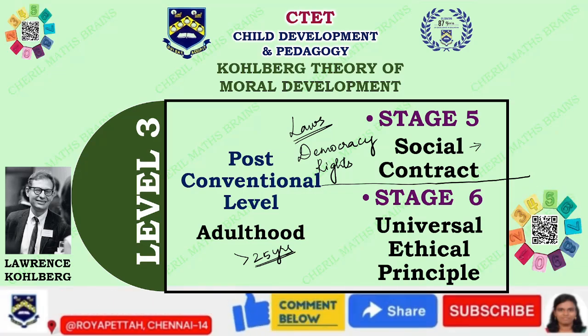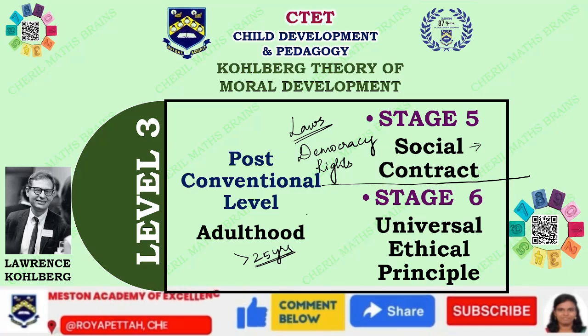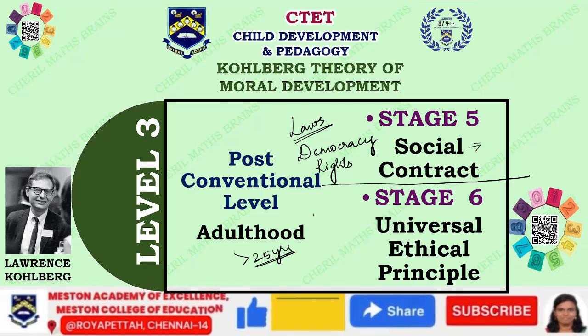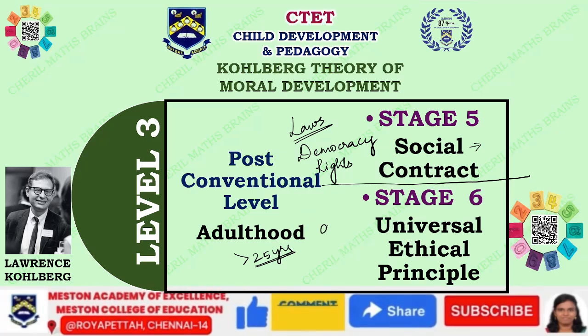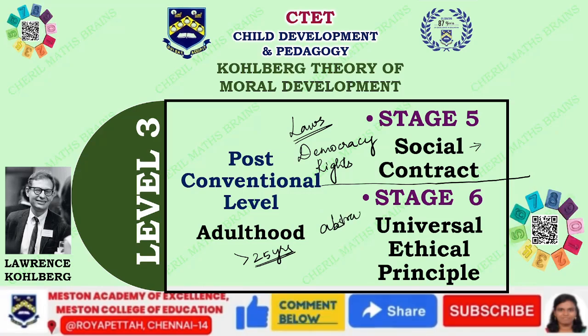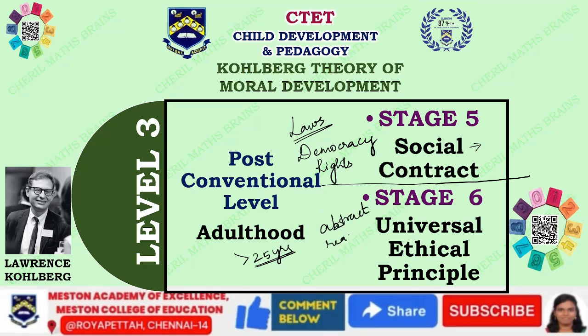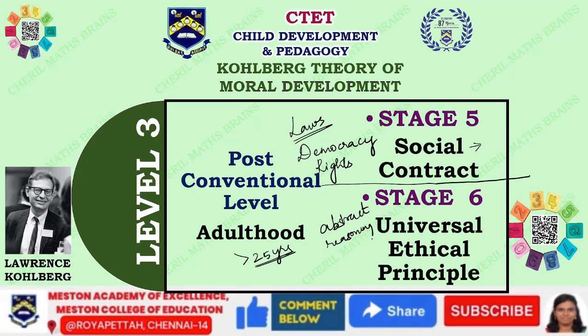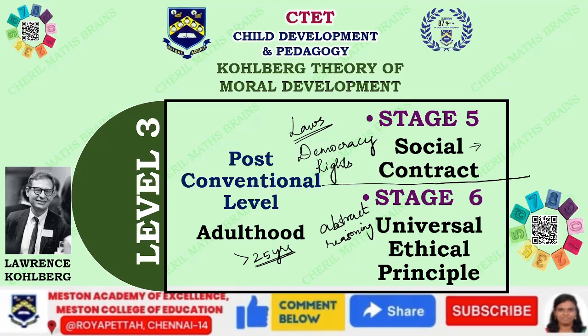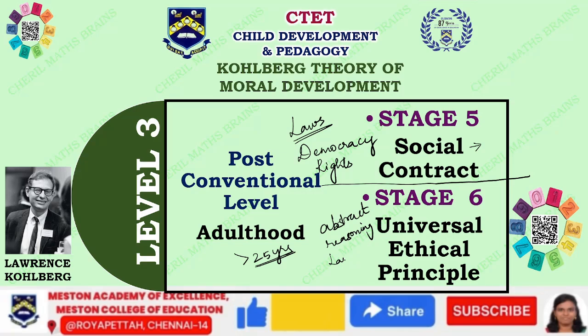But what is stage 6? At stage 6, the moral reasoning becomes more based on abstract reasoning. So they don't just accept things blindfoldedly, even if it is a law.